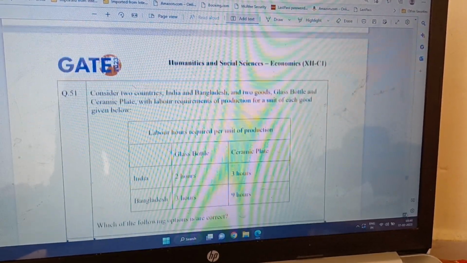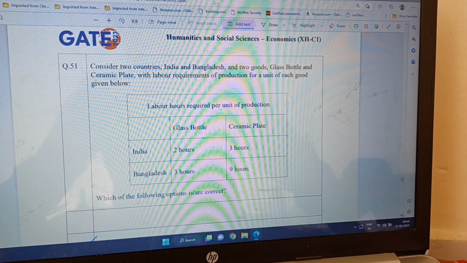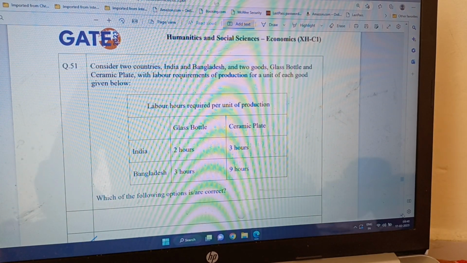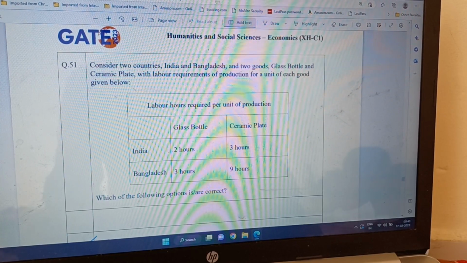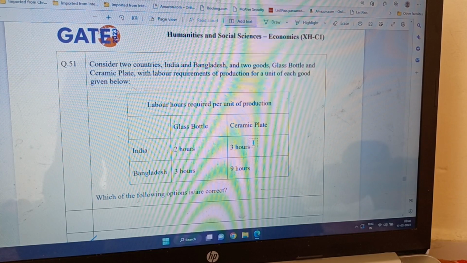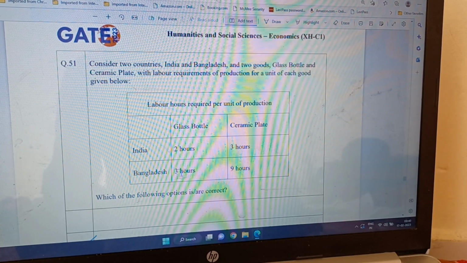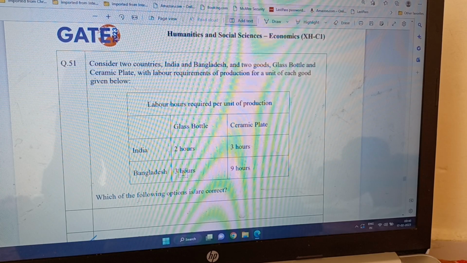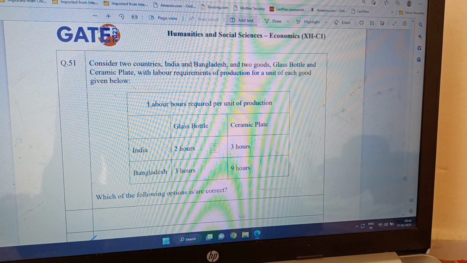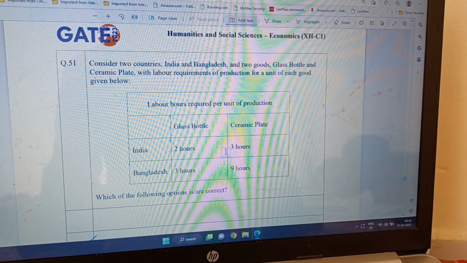Now, next question. So, consider two countries, India and Bangladesh, and two goods, glass bottle and ceramic plate, with labor requirements of production for a unit of each good given below. Okay, so this is the labor unit requirement, which is the cost of production. So India produces a glass bottle in just 2 hours of labor and ceramic plate 3 hours of labor, while Bangladesh produces the same glass bottle in 3 hours of labor and ceramic plate in 9 hours of labor. So that way, India is actually producing both the goods cheaper than Bangladesh.